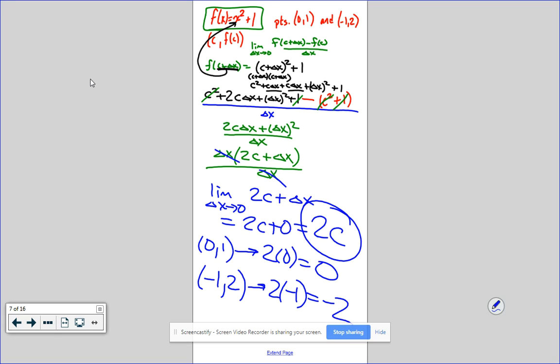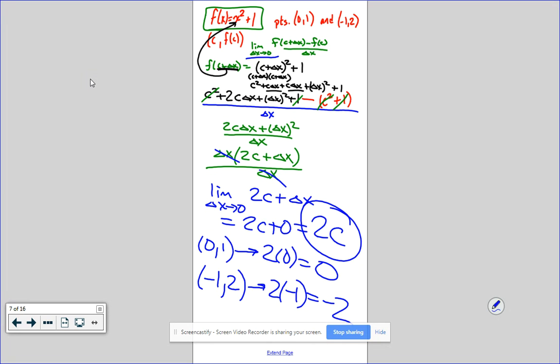You factor out delta x. Yep, got it. You cancel the delta x's out. Now you've got the limit process way up here. The limit is delta x approaches 0. I now have to plug that 0 in to get rid of that spare delta x. It's just direct substitution. 2c plus 0 is 2c.